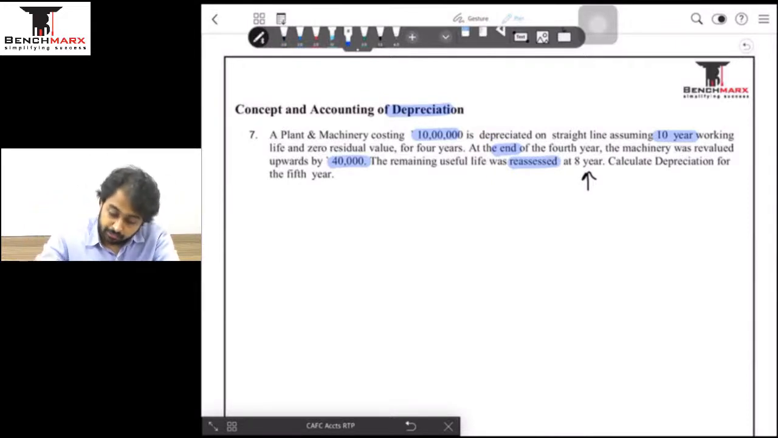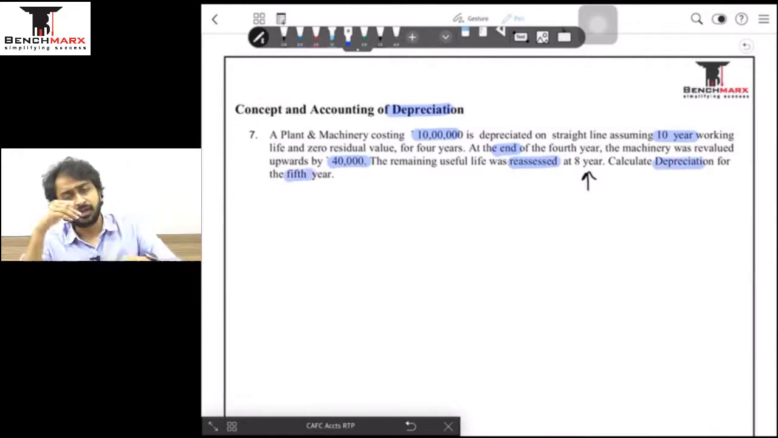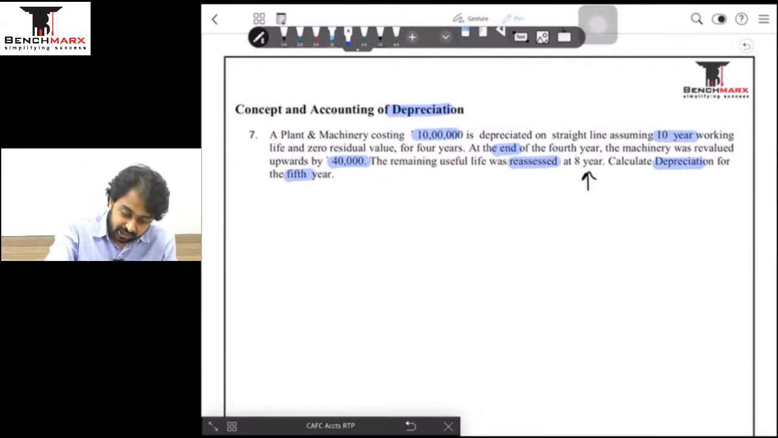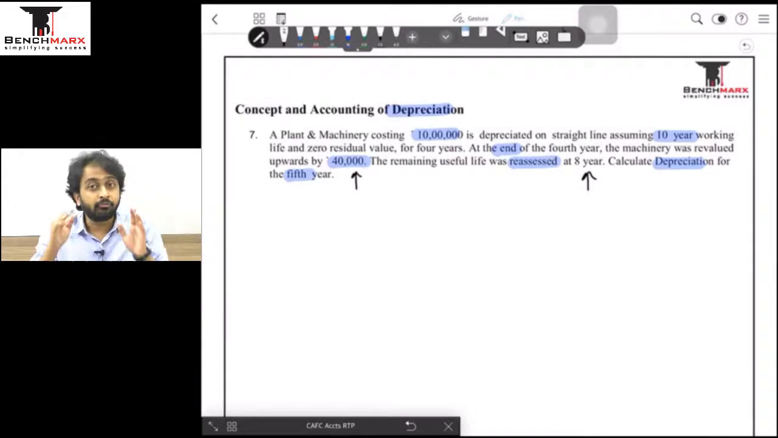ठीक है. Compute the depreciation for the 5th year. So it is simple. We will start from 10 lakhs. We will subtract depreciation of 4 years as per the old estimate. We will find beginning of the year का WDV. Then we will adjust for the upward revaluation, and whatever number comes, that number will now be divided by the new further estimate of the useful life, and whatever answer comes, that number is going to be debited in the profit and loss account as depreciation, which takes care of the adjustment for new depreciation and for revaluation as well.